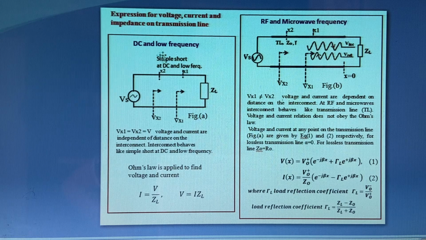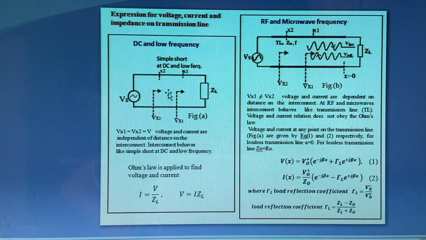For example, at DC and low frequency, the interconnect which is used to connect the source to the load ZL behaves like a simple short circuit. In such a case, if you measure a voltage at any point over a transmission line, for example at x1, x2, the voltage at x1, that is Vx1, equals Vx2. So the voltage and also the current doesn't depend on the distance over the transmission line.